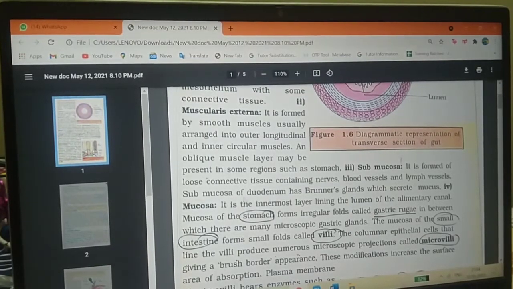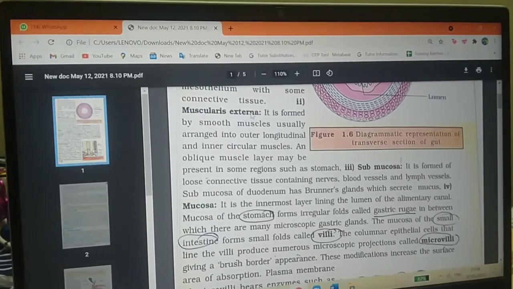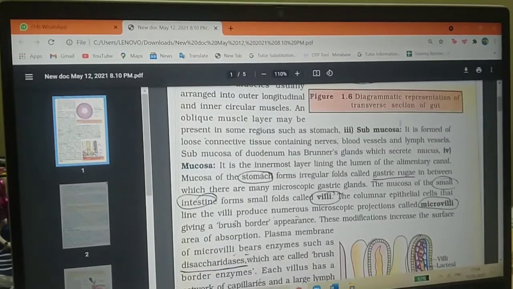The villi are finger-like structures present in the small intestine, and the microvilli give a brush border appearance. These modifications increase the surface area of absorption.